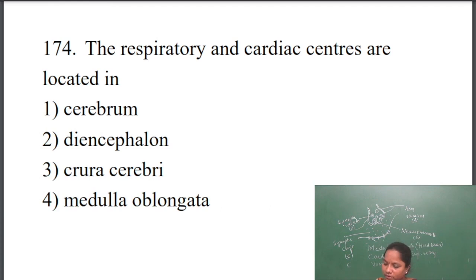In the cerebrum, body temperature is regulated; it is a thermoregulation center. In the diencephalon, sensory organs are present. Crura cerebri is an organ of the midbrain. Medulla oblongata is the organ where the functions of cardiac centers, respiratory centers and vomiting centers are present. Okay, the answer is the fourth one.